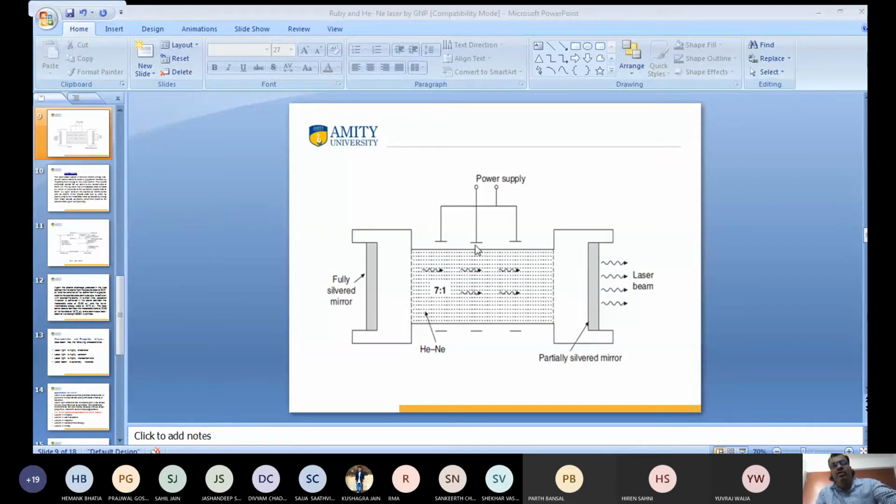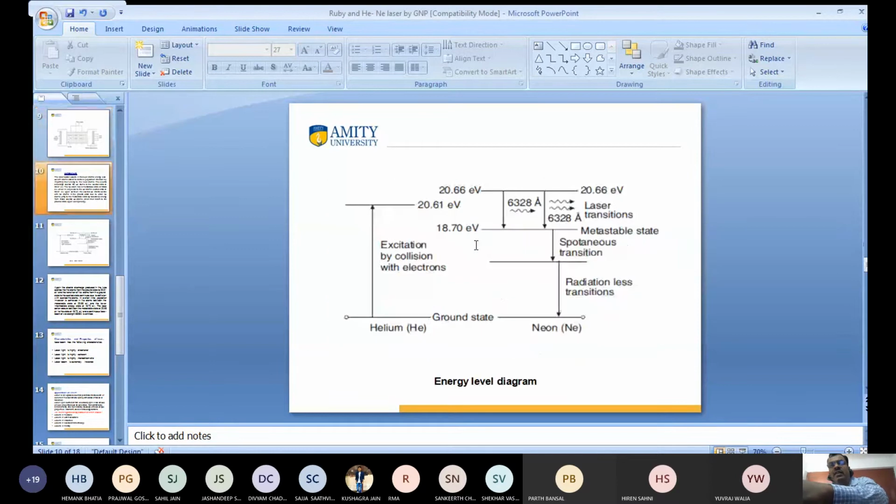By this, the helium neon atoms are excited by collision of electrons, and the energy is 20.6 electron volt. Now helium and neon collide, and helium transfers all of its energy, and neon is transferred to the excited state. This is 20.66 electron volt. In such a way, we get the population inversion by the method of collision of electrons.